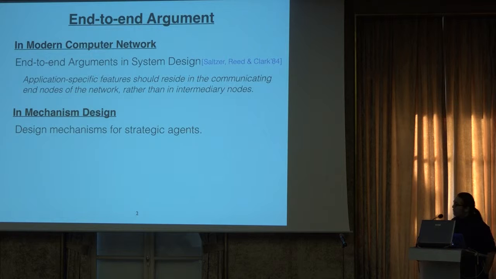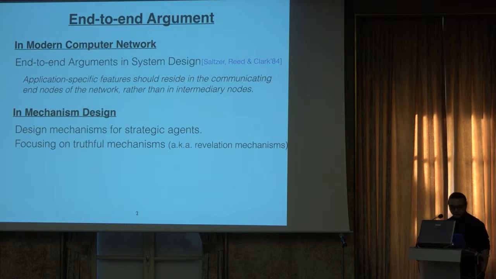Meanwhile, in mechanism design, where we try to design algorithms which could obtain a good outcome in the presence of input from strategic agents, most of the results in the literature focus on truthful mechanisms, where the agent's best strategy is to reveal their preference truthfully. Therefore, we also call them revelation mechanisms.